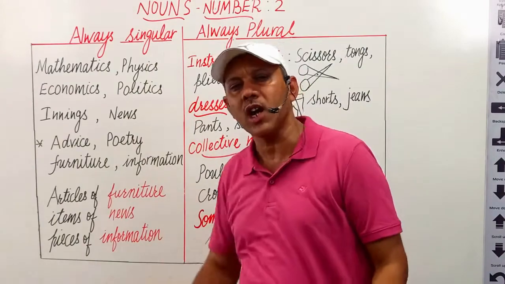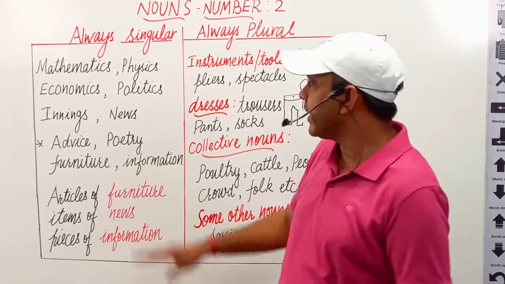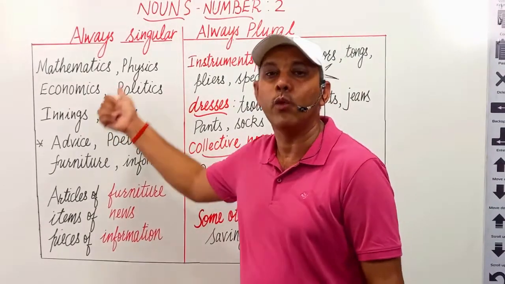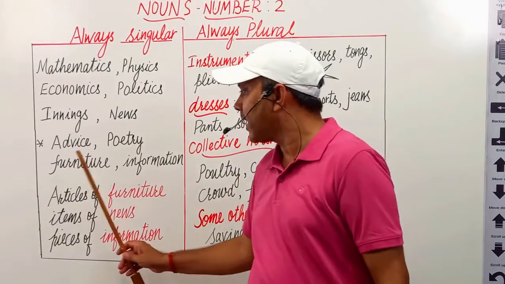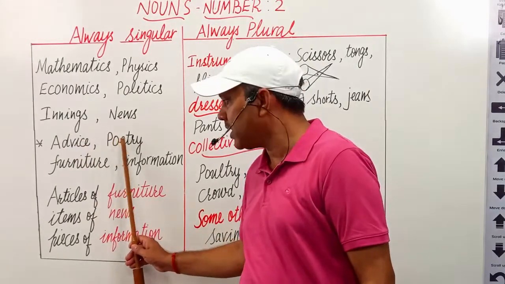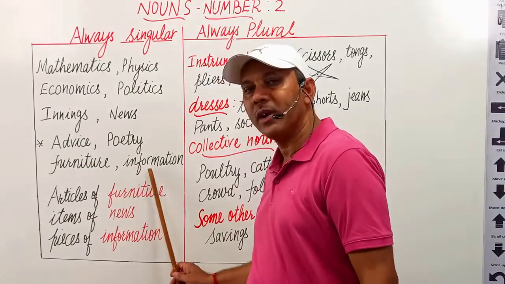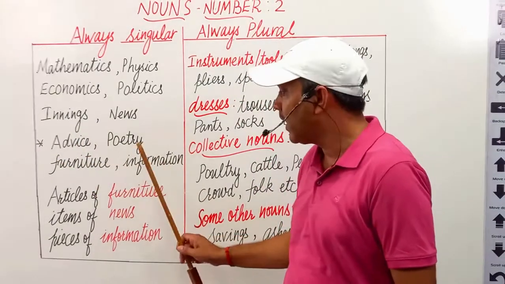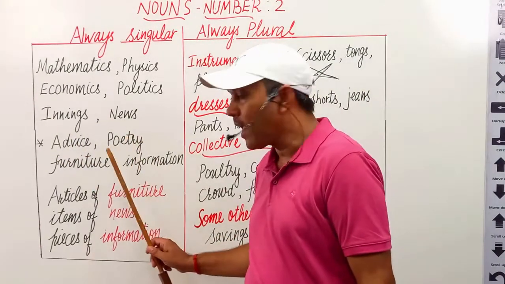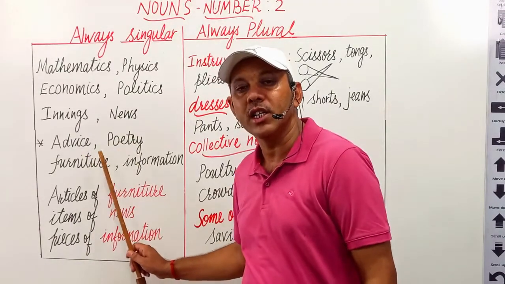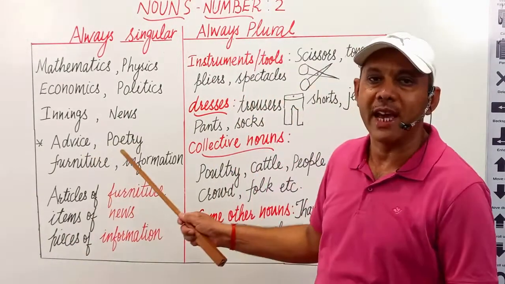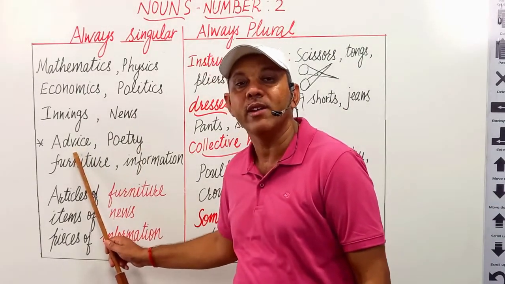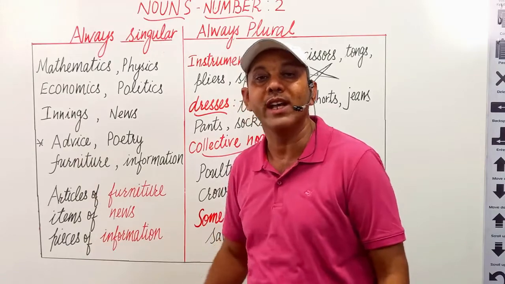हम इनके साथ हमेशा सिंगुलर वर्ब का यूज करेंगे. इस एस से हम ये ना समझ लें कि ये प्लूरल हैं. They are always singular. Next is advice, poetry, furniture, information. These abstract nouns or common nouns are always singular. They take singular verb with them. For example, I want to give you an advice, not advices.